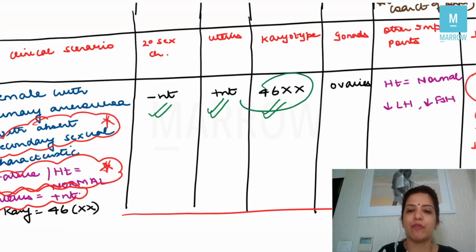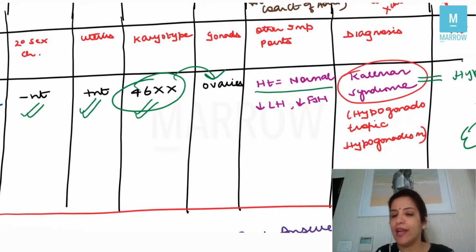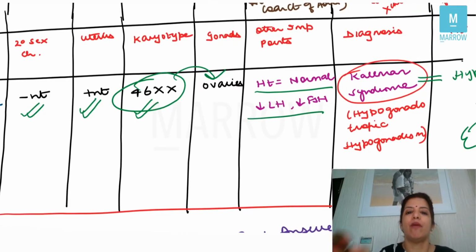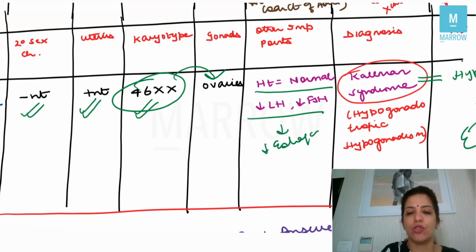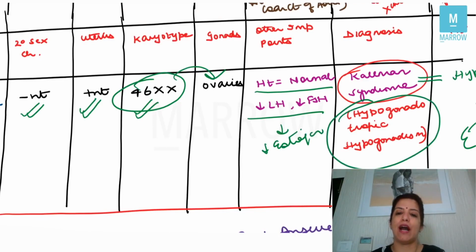Now, because karyotype is 46XX, gonads will be ovaries and gonads will be properly developed. The ovaries will be properly developed because both the X chromosomes are present. Important point is that the height of the patient is normal and levels of LH and FSH are low. Right? Now, because the levels of LH and FSH are low, that is why estrogen is also low. So, it is an example of hypogonadotropic hypogonadism. Because LH and FSH are low, it is hypogonadotropic. Because estrogen is low, hypogonadism.